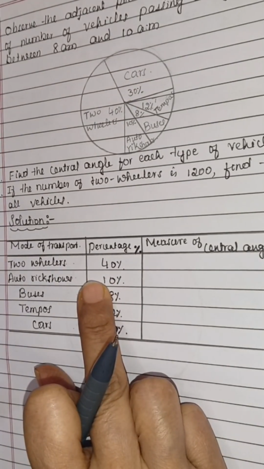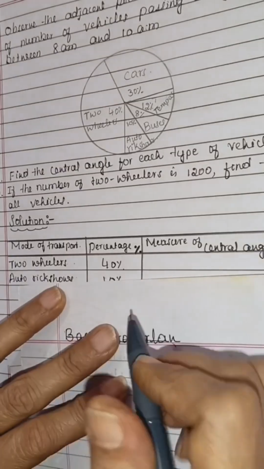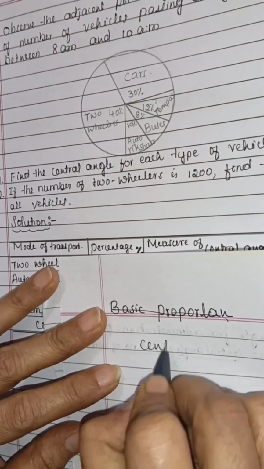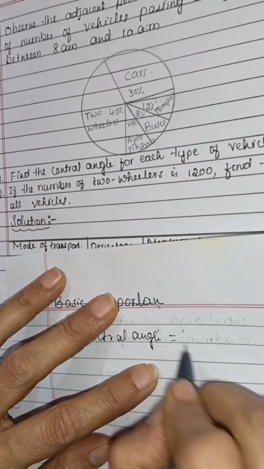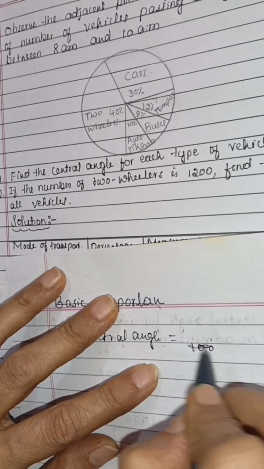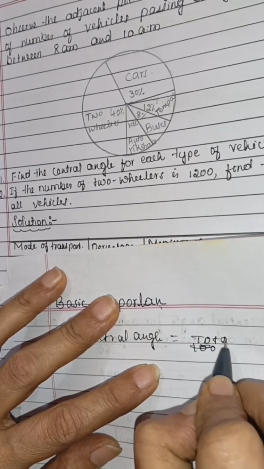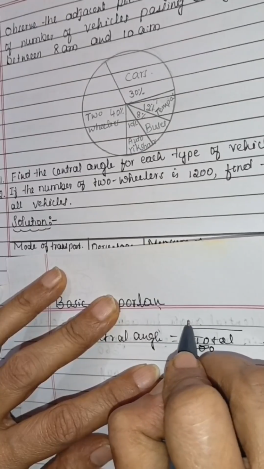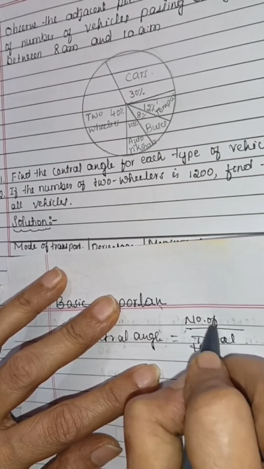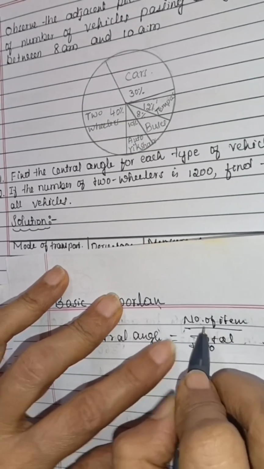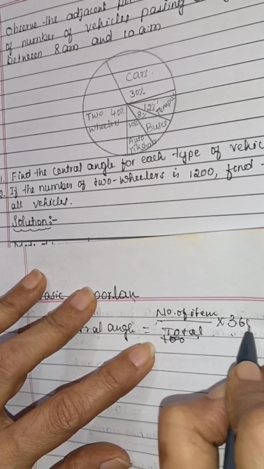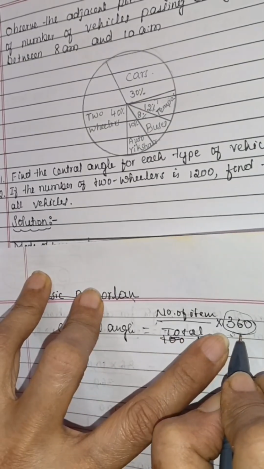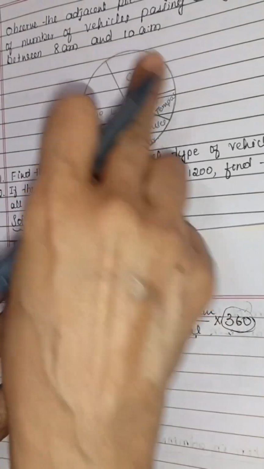This is the central angle. What is the formula? The general formula for central angle is the number of items in the numerator, and the total number of items in the denominator, multiplied by 360. This 360 is the measure of a circle. This is a pie diagram, and it is a circle.